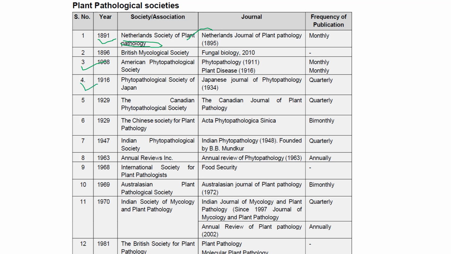On the right side, I have mentioned the journals that were published by each society. The next one is the Canadian Journal, 1929, and the Chinese Society of Plant Pathology also started in 1929. When it comes to India, the Indian Phytopathological Society was started in 1947, and it publishes a journal called Indian Phytopathology. In 1948 it was founded by B.B. Mundkur along with S.R. Bose. Then Annual Reviews and a couple of other pathological societies I have mentioned here. But the first one is the Netherlands Society of Plant Pathology, and the Indian Phytopathological Society is otherwise called IPS, the Indian Plant Pathological Society.